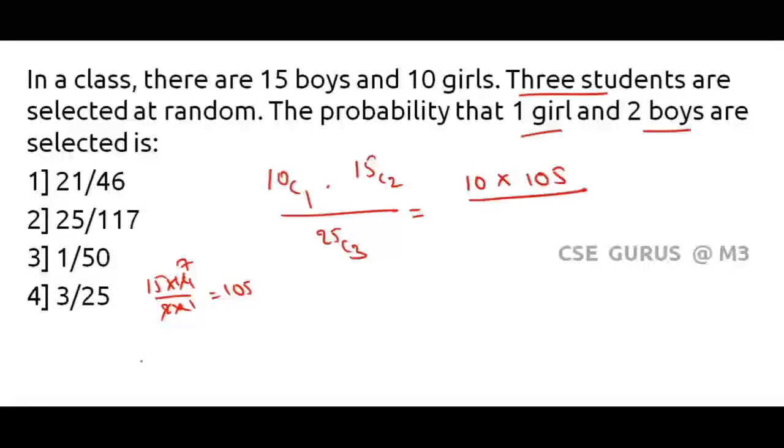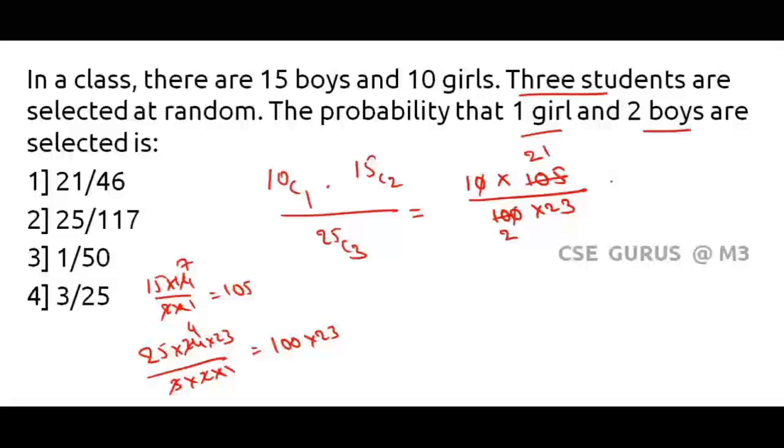Divided by 25C3. 25C3 means 25 into 24 into 23 divided by 3 into 2 into 1. 6 4s are 24. So you're gonna get here 25 4s are 100. 100 into 23. The 1 0 and 1 0 get cancelled. 5 2s are 10, 5 1s are 5. Anything else? No. So 21 divided by 46. So answer first option. Let's move on to next one.